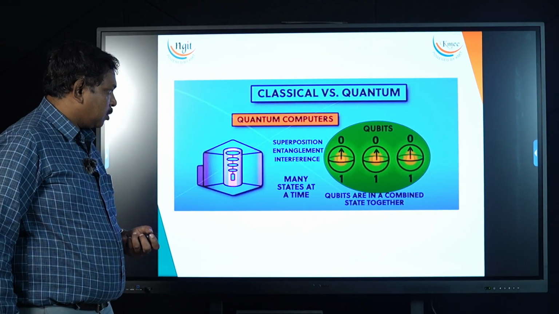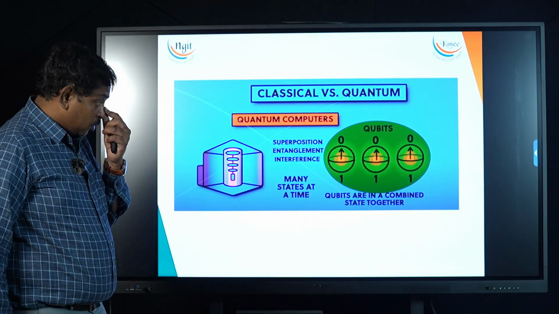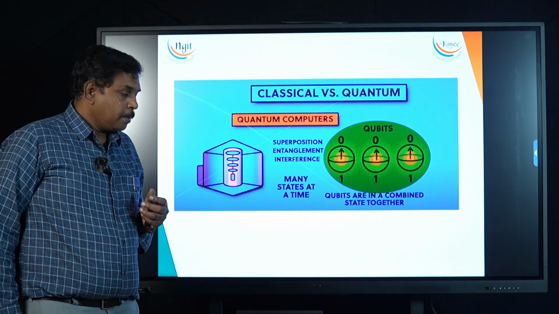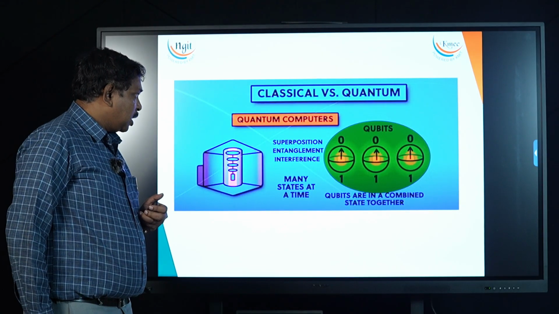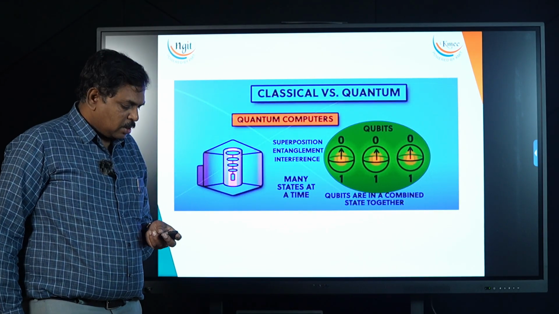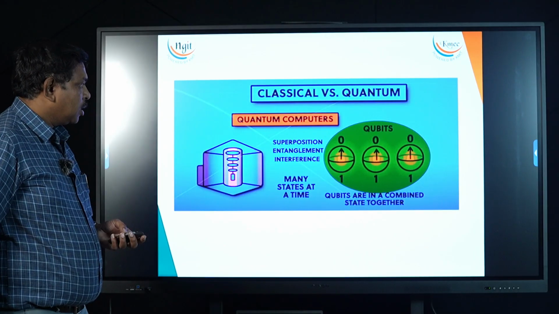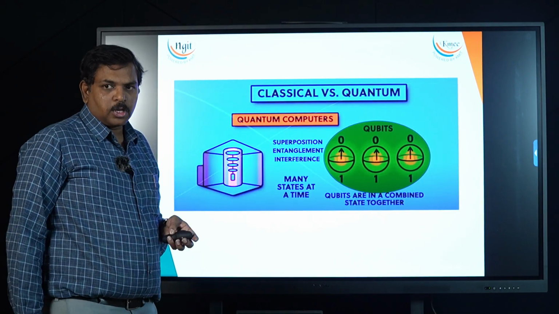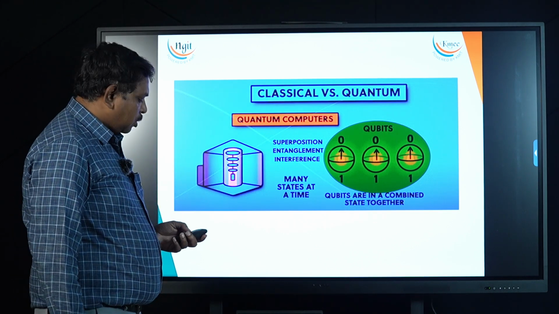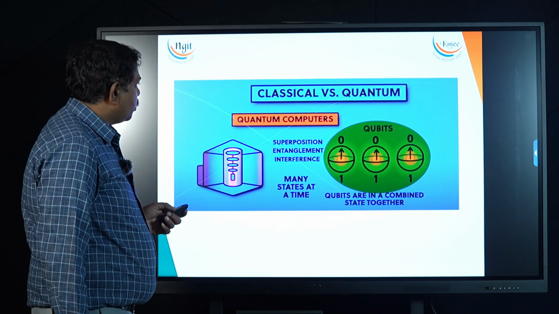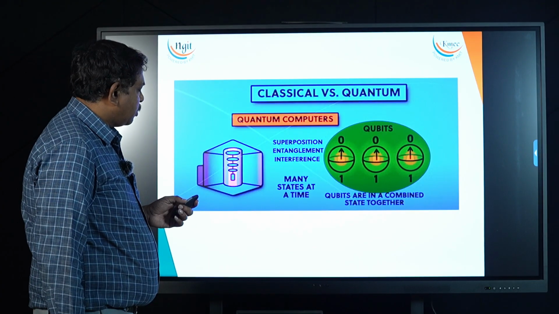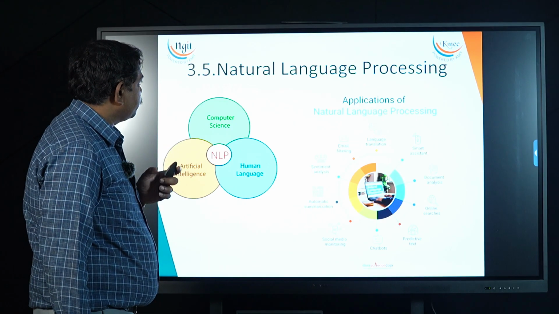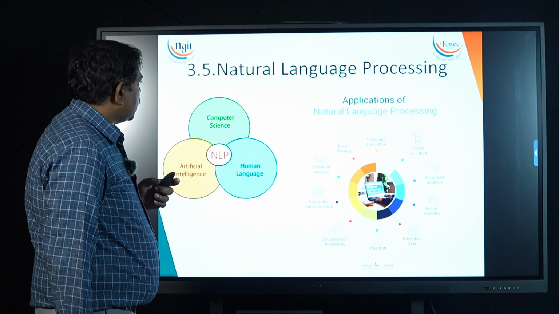It works with the concept called qubits. Normal computers work with the bits concept, 0 and 1. Qubits make the quantum computer highly efficient for advanced AI algorithms. So algorithms that require huge computational resources are going for quantum computing, with AI combined with quantum.